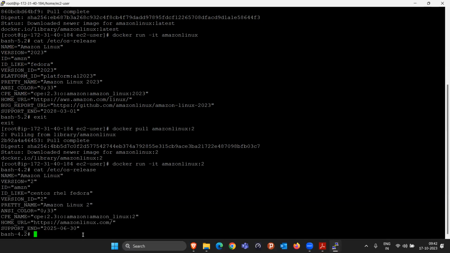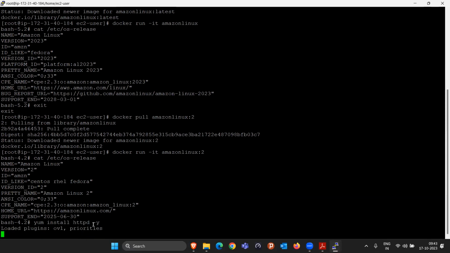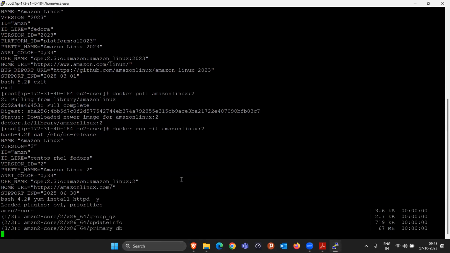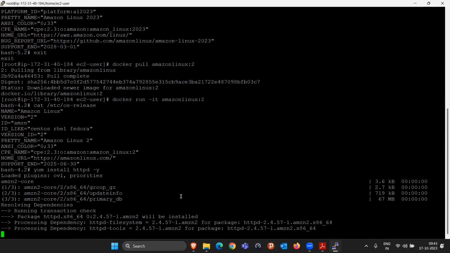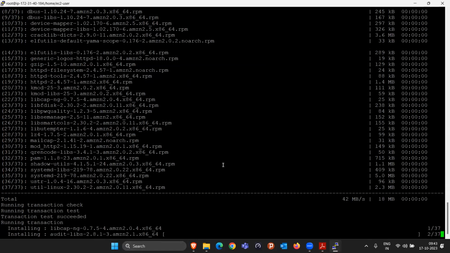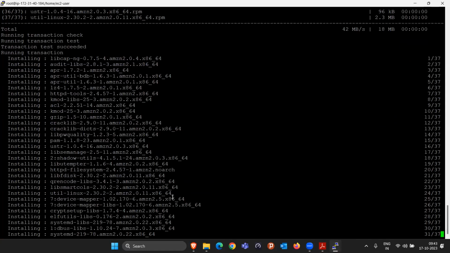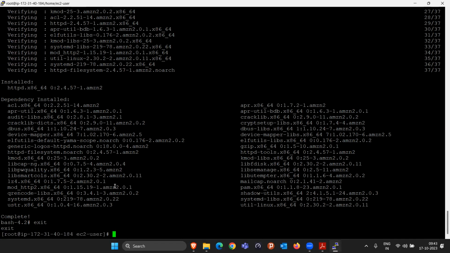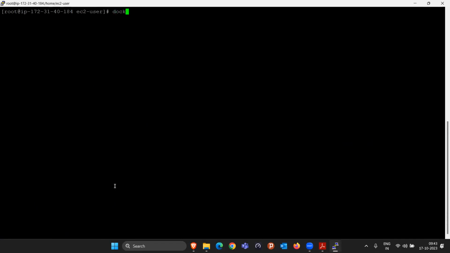Here whatever command we want to do, yum install httpd, everything we can do as it is. It will try to install the httpd package. If you want to start the package, everything we can do here, right? All make sense? Yes. See, this software we are installing inside the Amazon Linux EC2 instance. Inside that we have another container that is also running Amazon Linux 2, and there we installed that particular package. And you can exit from here again. That type of thing we can always do.